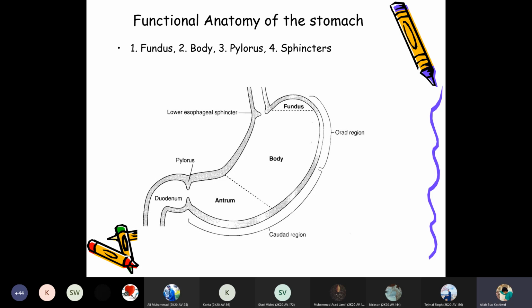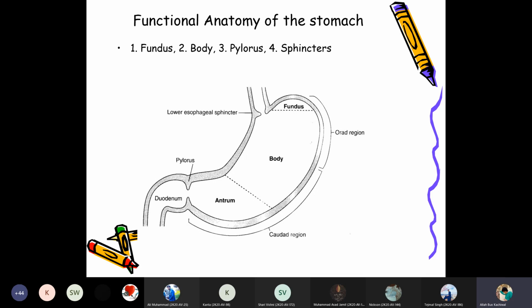This is known as the oral region, whereas the posterior region has the antrum and some portion of the body, and there is the pyloric sphincter, which is present at the junction of the duodenum and the stomach. This is known as the caudal region.